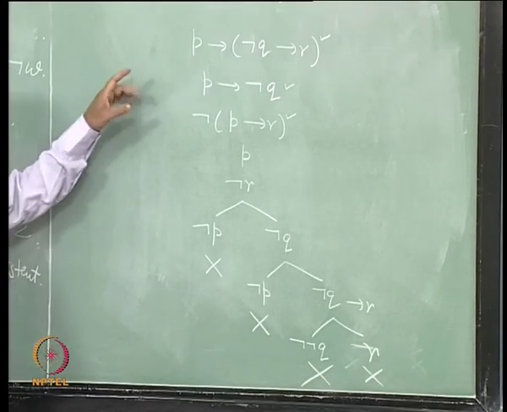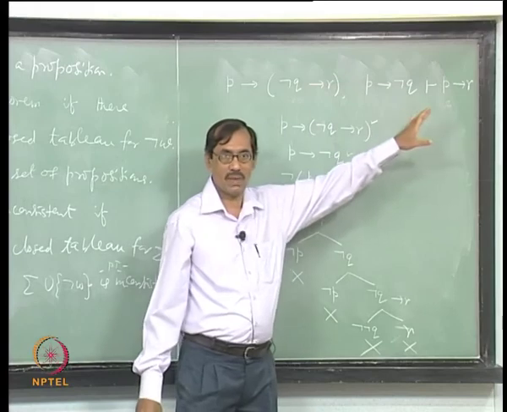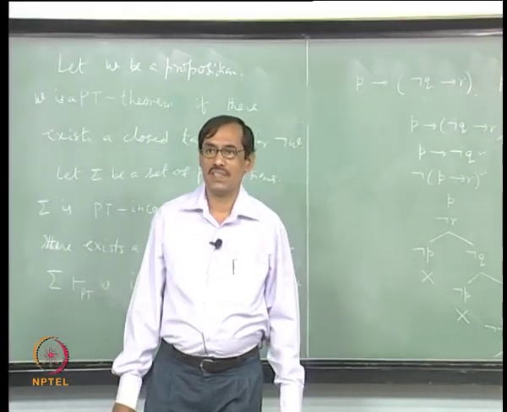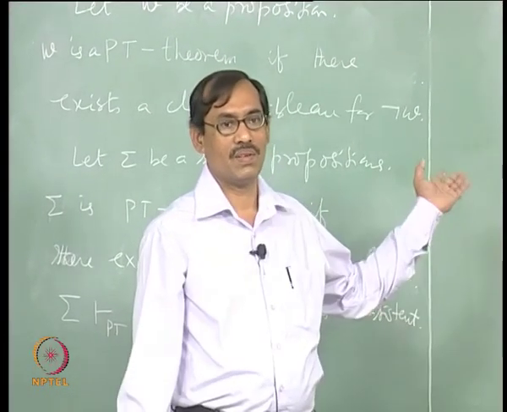Therefore, the set of propositions is inconsistent, but we do not have to say that, we just say this is proved by the tableau method, because our definition says if there is a closed tableau for all sigma and not W, that we have taken directly, okay.